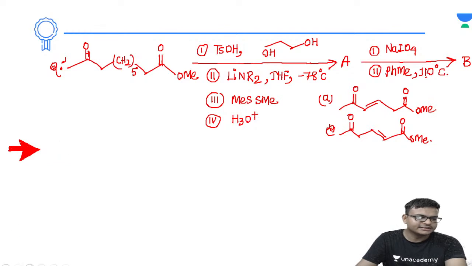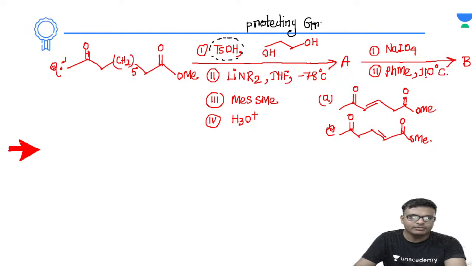B, very good. Yes, the B option is correct. Very good everyone. देखो, so in this particular scenario let's solve these questions. So at first, para-toluenesulfonic acid is being treated with this one in the presence of ethylene glycol, right? So you know this one is acting as a protecting agent, okay? Protecting group.